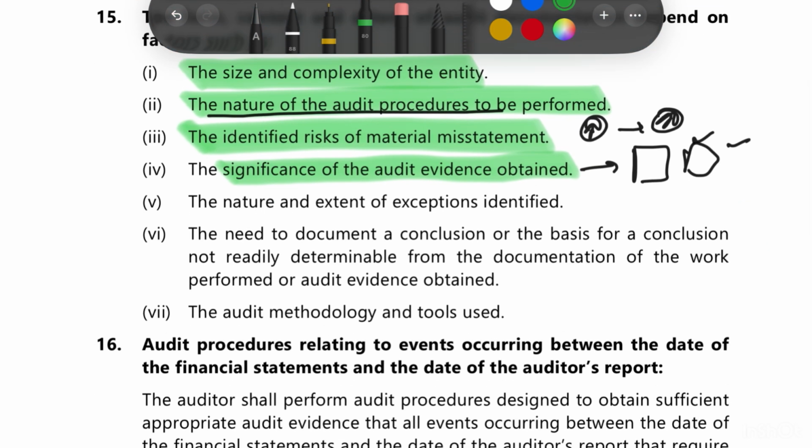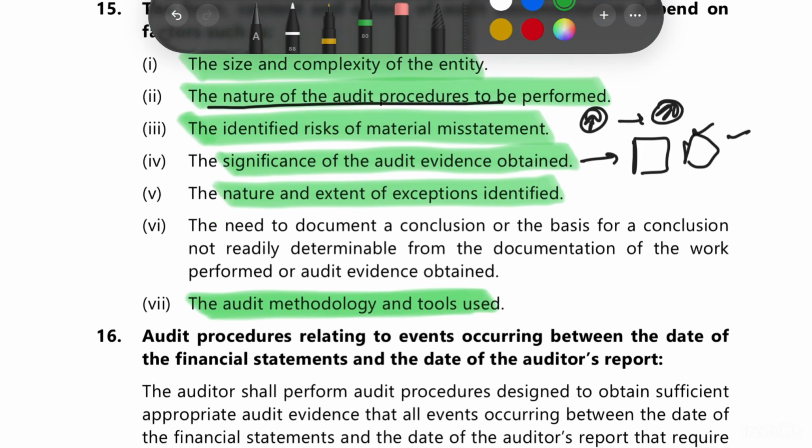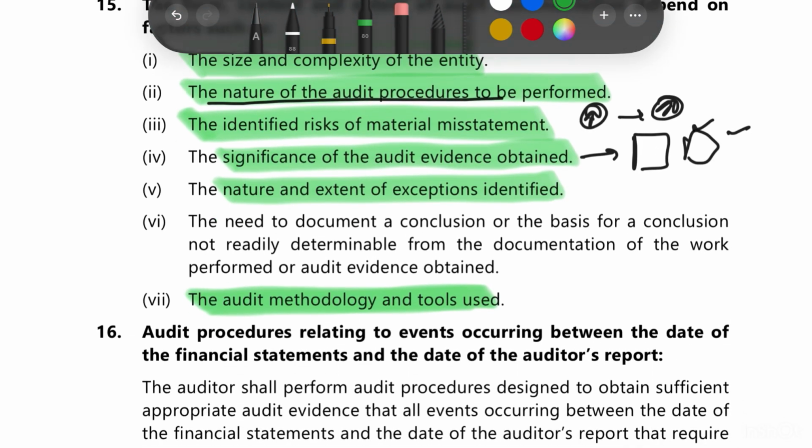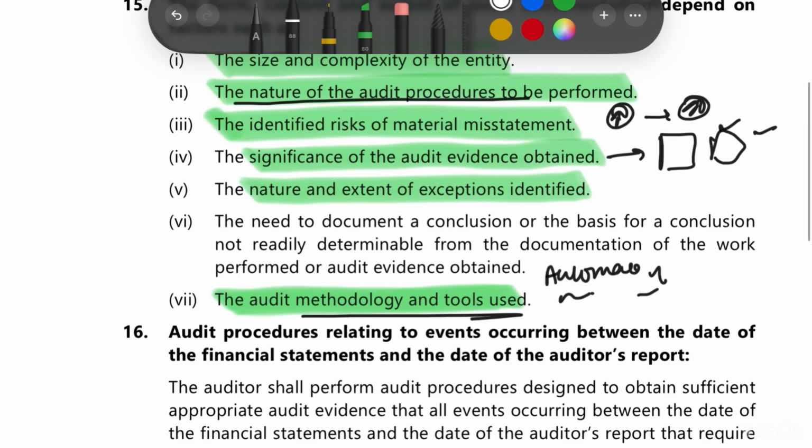Then we have the nature and extent of exceptions identified. This is quite important, which tells us if there are any exceptions. If there are greater exceptions, then more revision of the assessed risk will be there, and more audit documentation. Next is the audit methodology and tools which are used, like whether we are making use of automated tools or manual methods, or what kind of methodology and tools we are using.